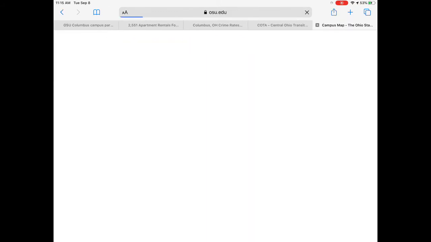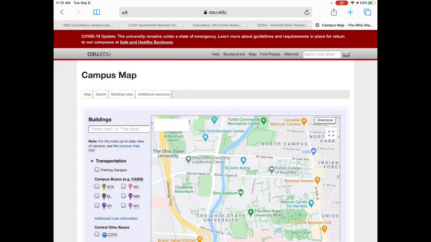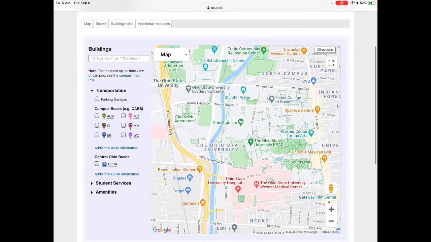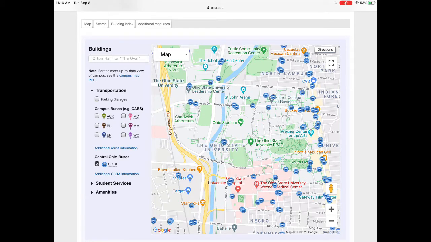This is probably the best interactive map that you're going to find as far as the campus is concerned, because this has all kinds of things on it. You'll notice it's also a map. You can search for additional buildings. You can search for bus routes. You can have it show where all the parking garages are, so you can just click things on and off. If you park way out here by Chadwick Arboretum and you want to know where the bus routes are, you can see which bus routes are going to take you into the central portion of campus. If you want to know where all of the COTA bus stops are, you can just click the thing for a COTA bus.